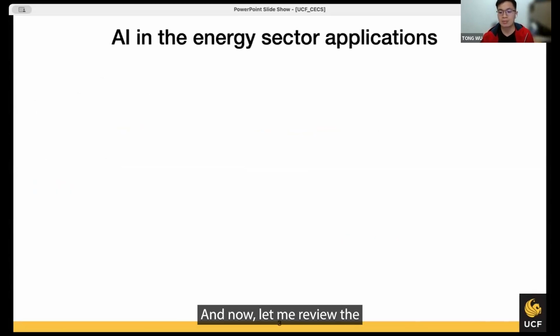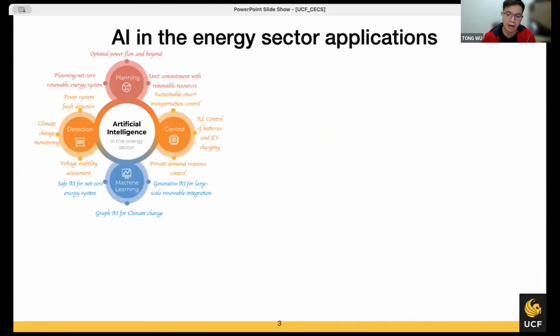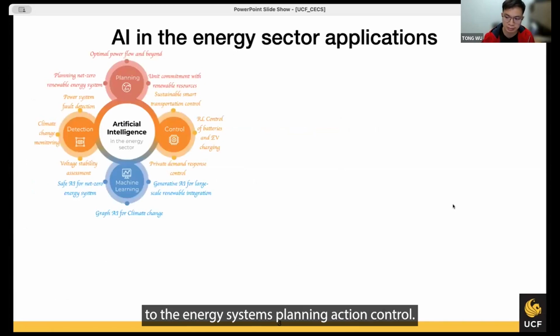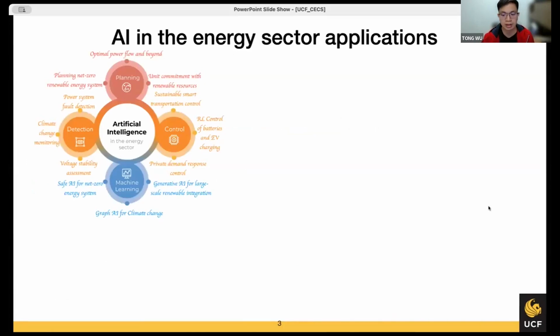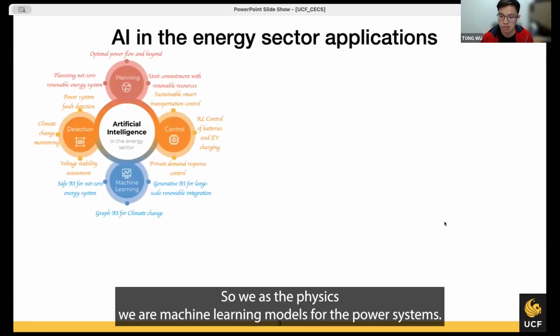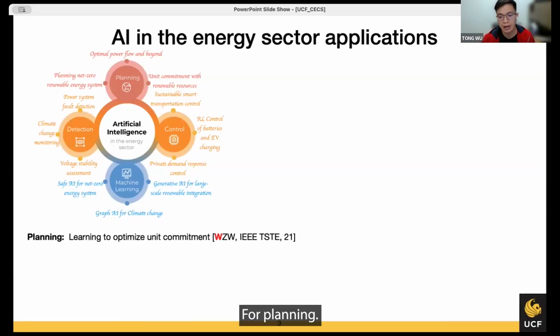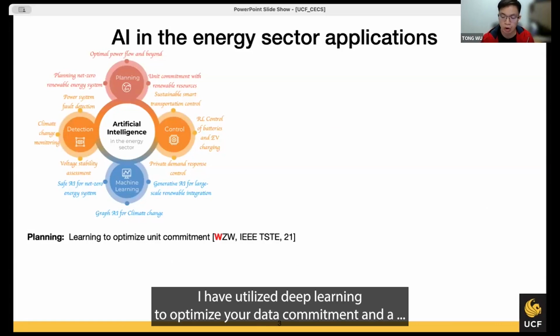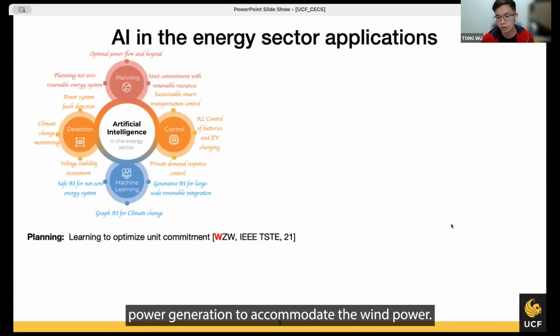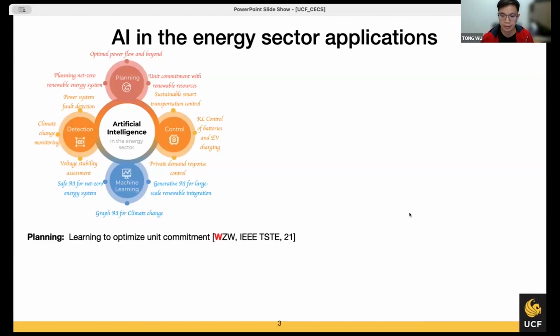And now, let me review the AI in energy sector application first. In general, AI can apply to energy systems planning, detection, control, as well as physics-aware machine learning models for the power systems. For planning, I have utilized deep learning to optimize unit commitments and schedule power generations to accommodate wind power.